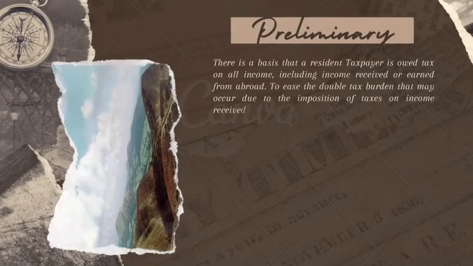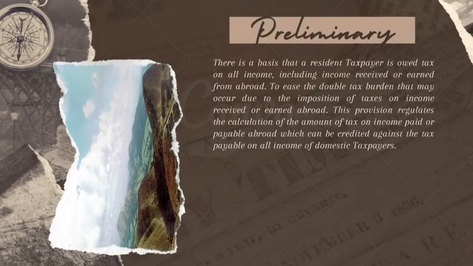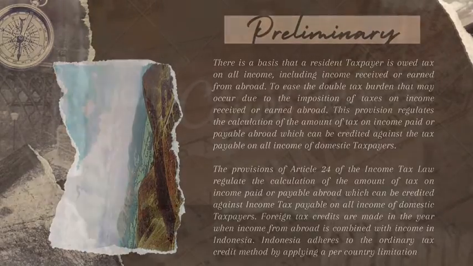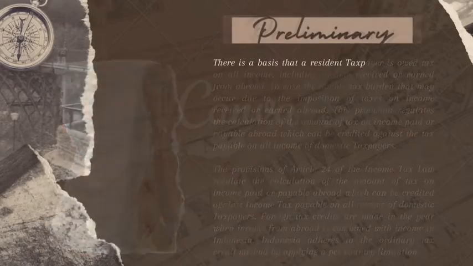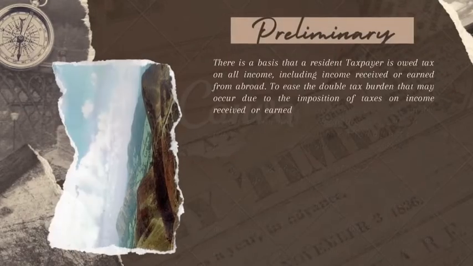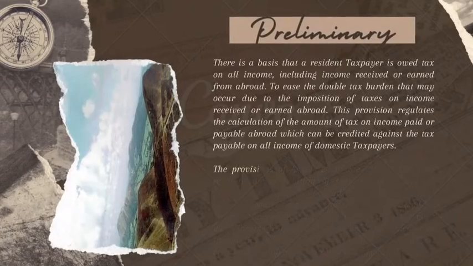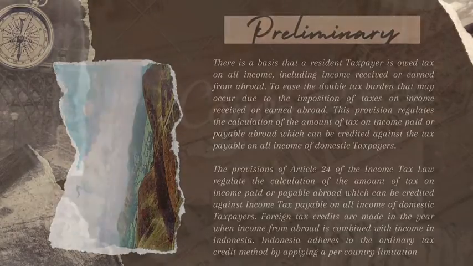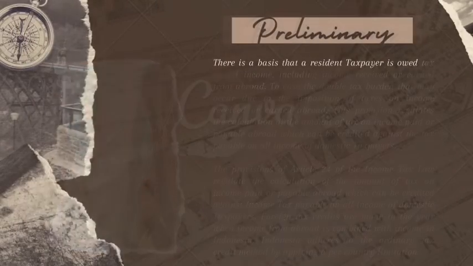There is a basis that a resident taxpayer is taxed on all income, including income received or earned from abroad. To ease the double tax burden that may occur due to the imposition of taxes on income received or earned abroad, this provision regulates the calculation of the amount of tax on income paid or payable abroad, which can be credited against the tax payable on all income of the domestic taxpayer.